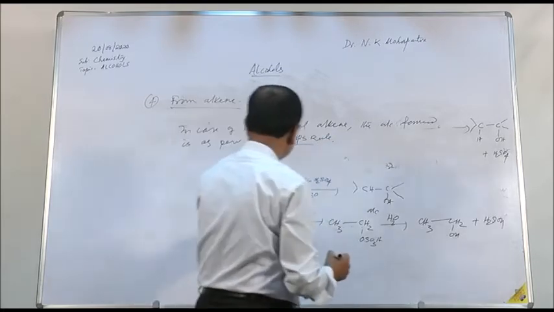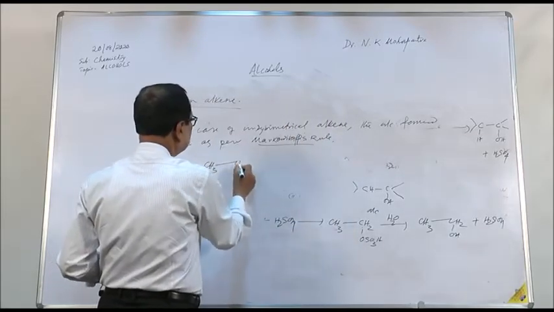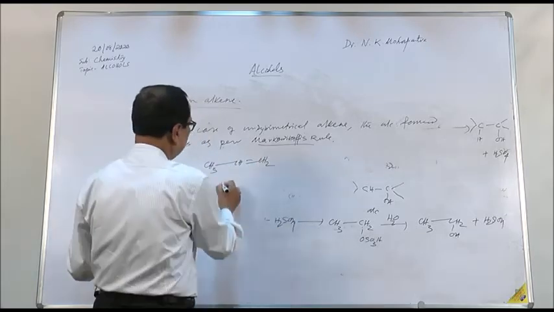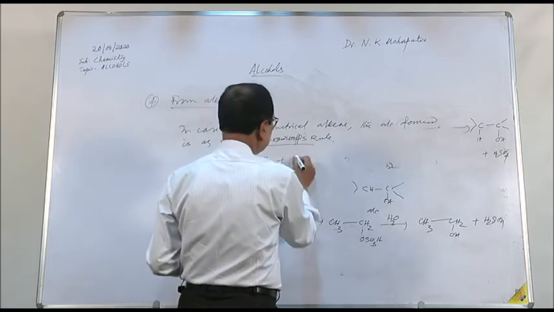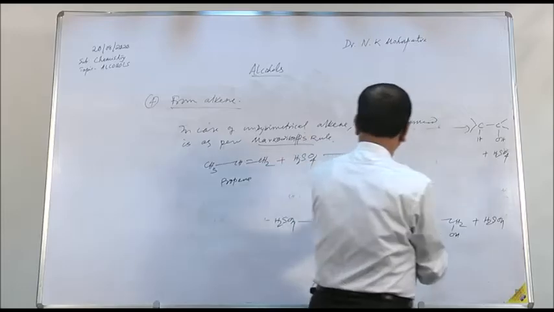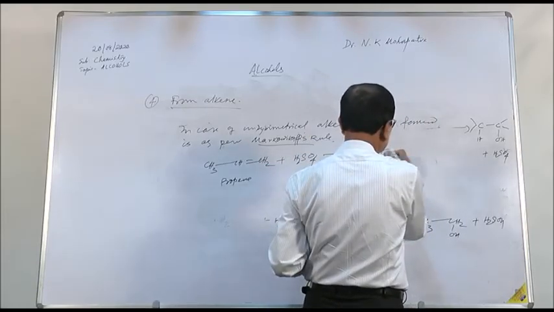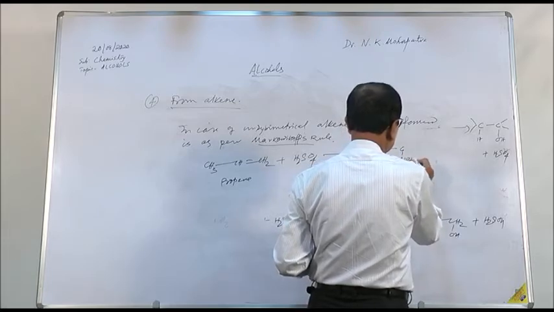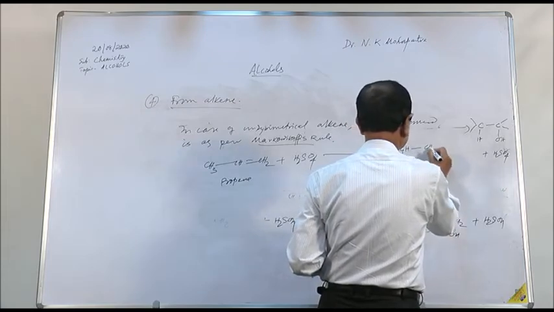That is, if you have CH3, CH double bond CH2, this is unsymmetrical. This is propene. And if you are dissolving it in concentrated sulfuric acid, then the product formed will be CH3, CH, OSO3H, CH3.